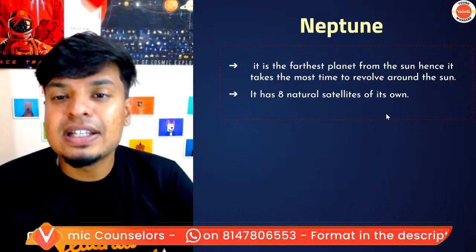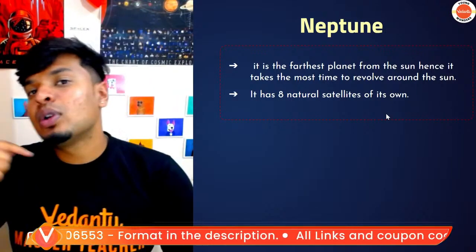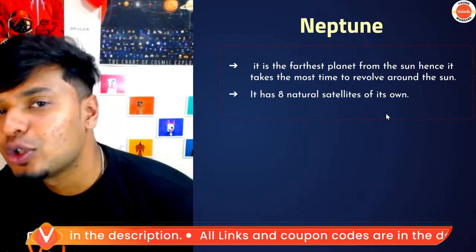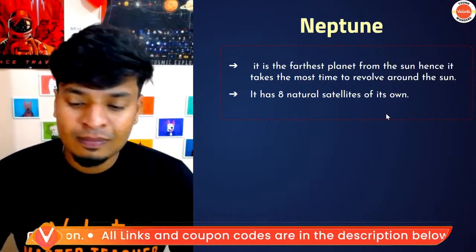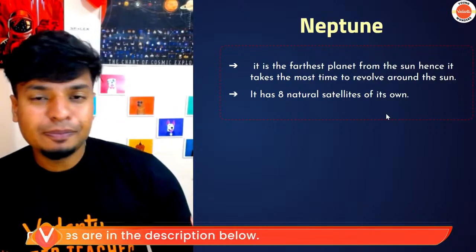Okay, last planet is Neptune. It's the farthest planet. It takes the maximum time to revolve around the sun. It has 8 natural satellites of its own. Got it, guys? Now, all of the 8 planets, I hope you all remember.